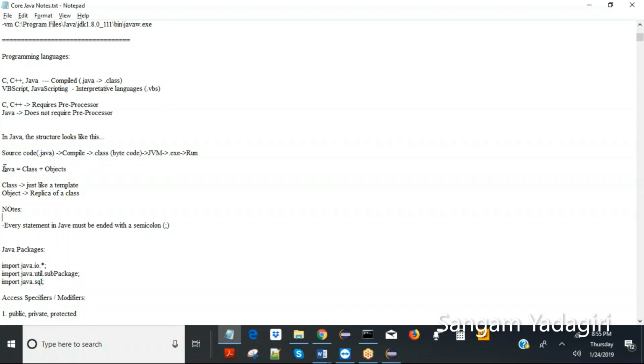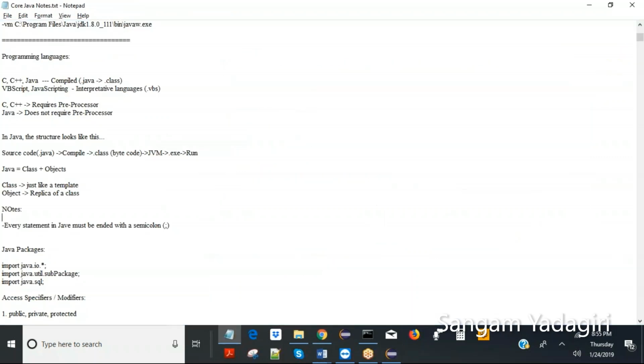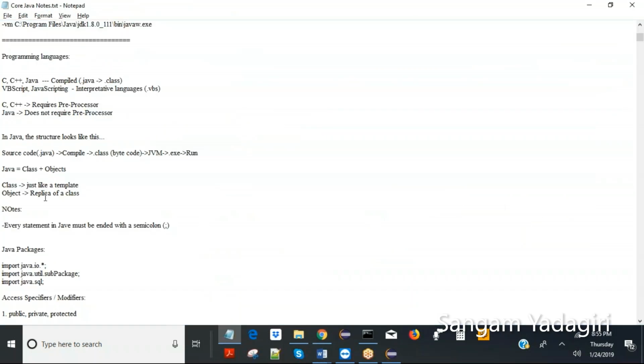And like I said, Java is primarily a collection of classes and objects. So you create more classes and it will create more objects. We haven't created objects yet, but we will. So what is a class? A class is just like a template. You fill it with whatever you want to do, like we filled it with whatever we wanted to print. So it's a template, and you can modify it according to your needs.